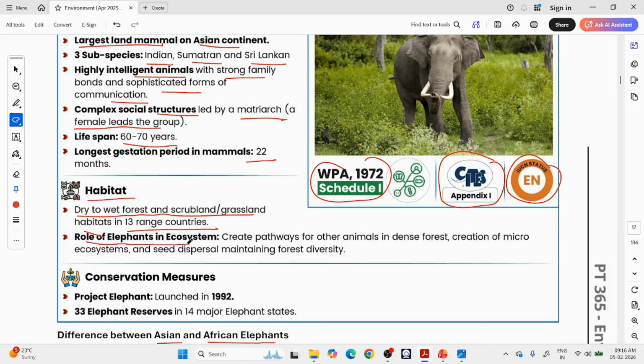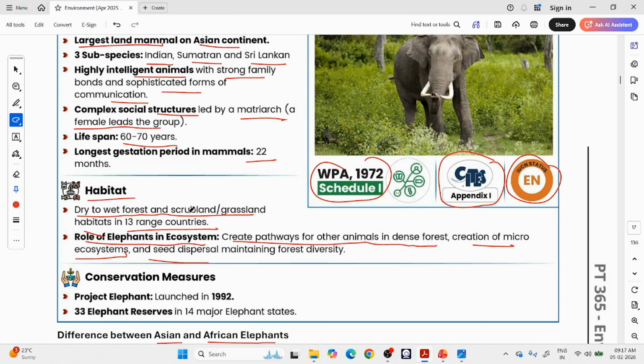And the role of elephants in the ecosystem: they create pathways for other animals in dense forest. Pathways, because elephants are large, they thump on the ground. So they create pathways for animals and micro ecosystems. Even the dung of the elephant attracts bees, and there will be seeds in the dung of the elephant, and they will help in dispersal. They will eat the seeds and they will dump them some other place.